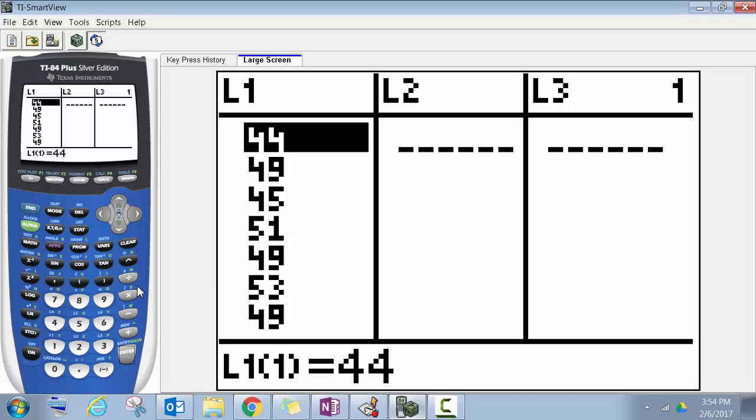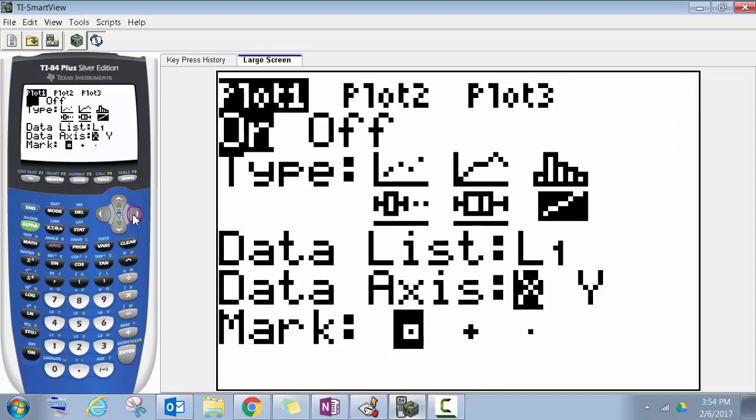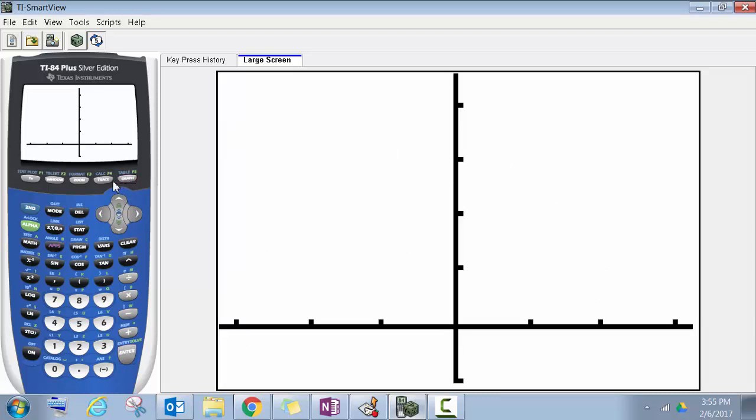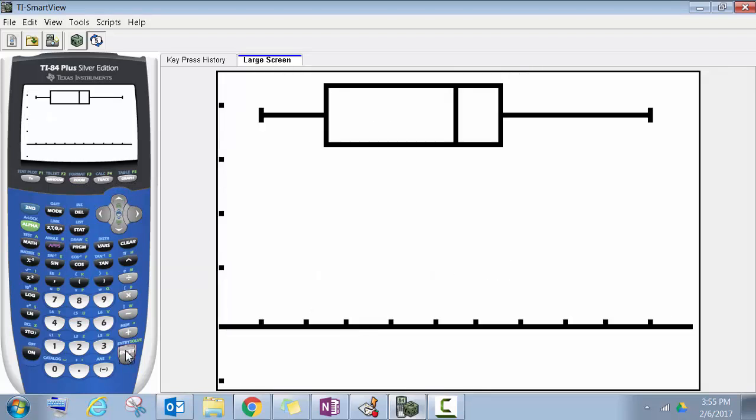We're using the 84. We put in our data. We have to go to second Y equals, do the plot, and we want to turn it on if it's not on. First we'll do the box plot. We hit graph. Oh, that's not what we want, so zoom, and number 9, zoom stat. There we go, we got a box plot, no outliers. We kind of have to see what those numbers are, so the best way to do it is trace, 44 up to 53. So again, same type of thing.